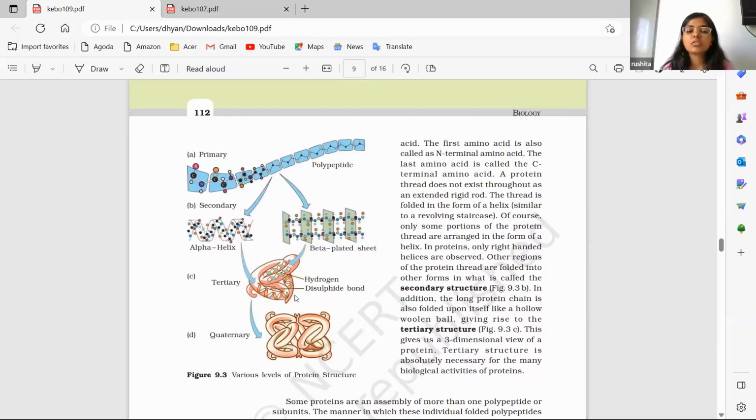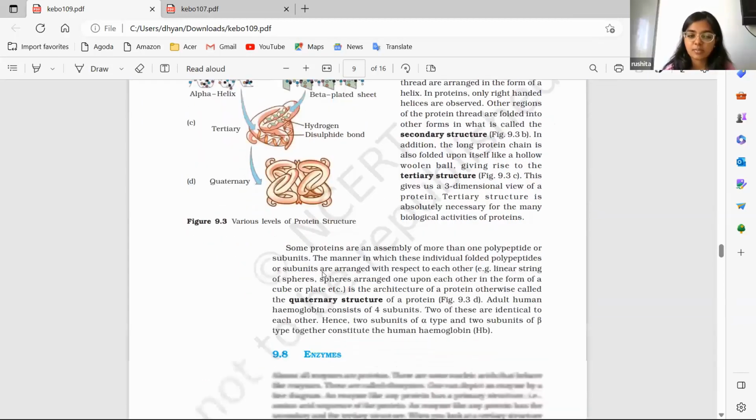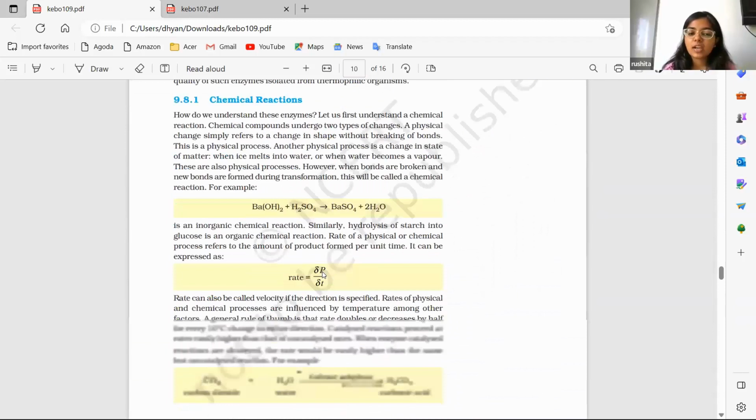So tertiary structures are basically those where there is folding of the protein inside itself, like a ball, as we can see here in the description, right? And in the diagram, the protein is folded in a ball like structure, so that is the tertiary structure. So you should know all the definitions of all the structures of proteins and also the examples to write in the exams.